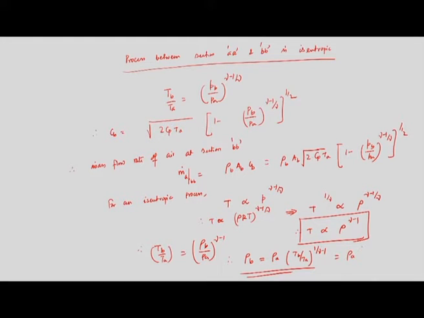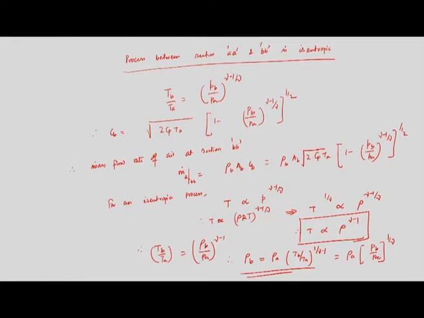So, again I can write rho a into Tb by Ta is equal to rho a into Pb by Pa to the power 1 upon gamma, because Tb by Ta is equal to Pb by Pa to the power gamma minus 1 upon gamma. So, it will be 1 by gamma. So, now we have expressed rho b in terms of Pb by Pa.